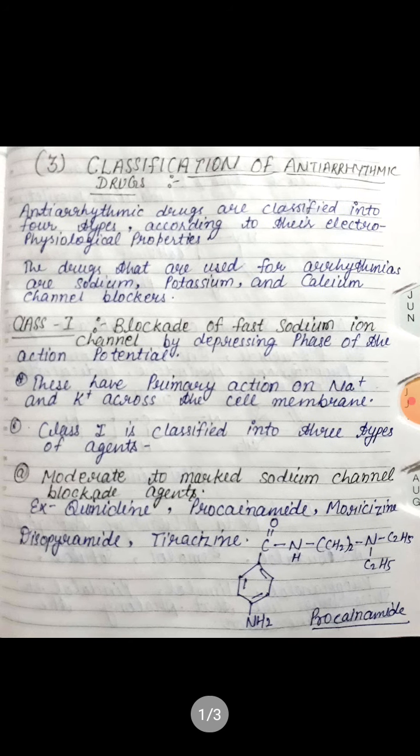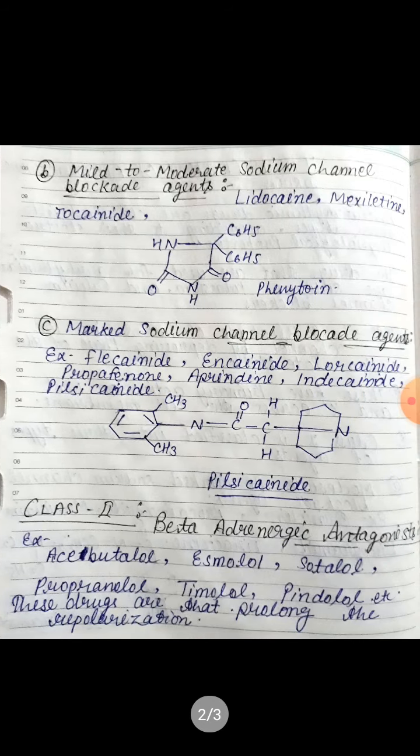So these are the examples of drugs which come under these categories or classes of the drugs. For example, quinidine, procainamide, moricizine, disopyramide, and ajmaline. These are the drugs which come under the first category of class 1, the moderate to marked sodium channel blockage agents, and this is the structure of the procainamide drug. Now come to the next one, B, mild to moderate sodium channel blockage agents.